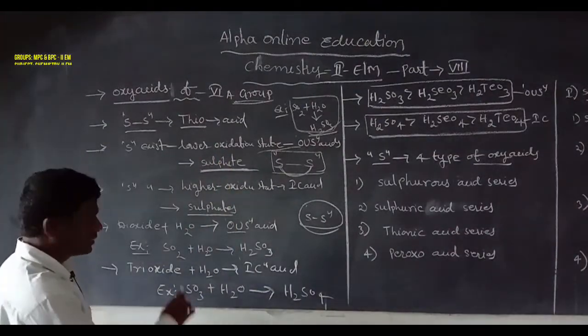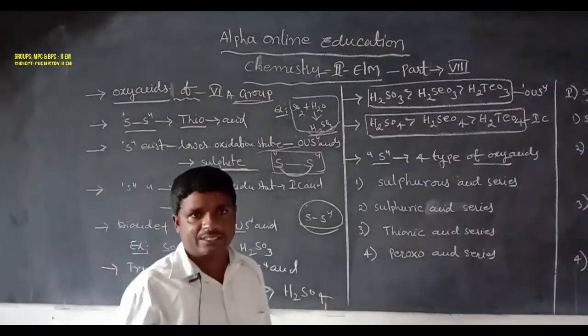Next, sulfur exists in the higher oxidation state.